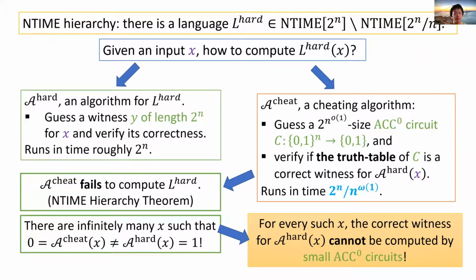The reason is simple. If the witness could be computed by a small circuit, then A_cheat could guess that circuit and pass the verification, which contradicts that A_cheat of x equals 0. So in other words, A_hard of x can separate its correct witness from all small ACC circuits. Note that in E^NP, we can compute the witness for A_hard of x easily. So this is how we could separate E^NP from ACC0.